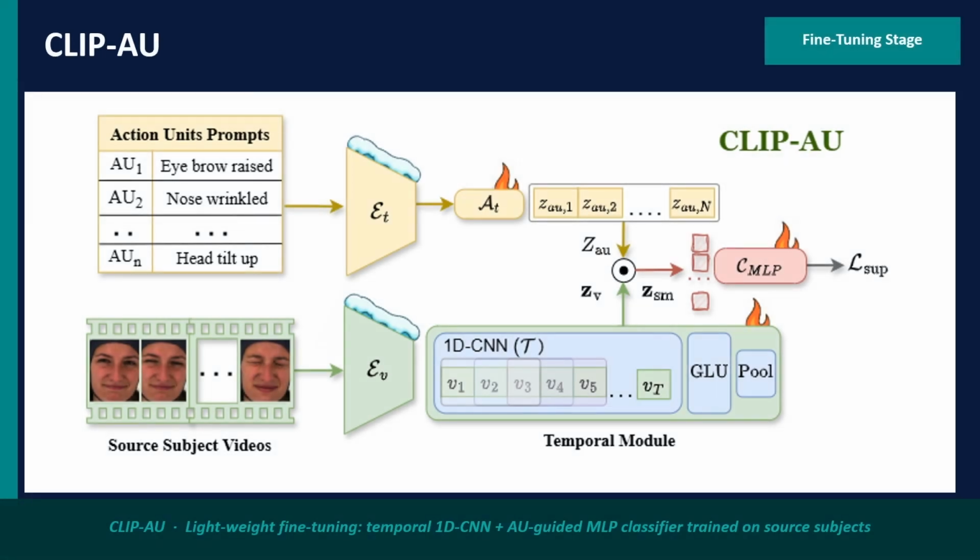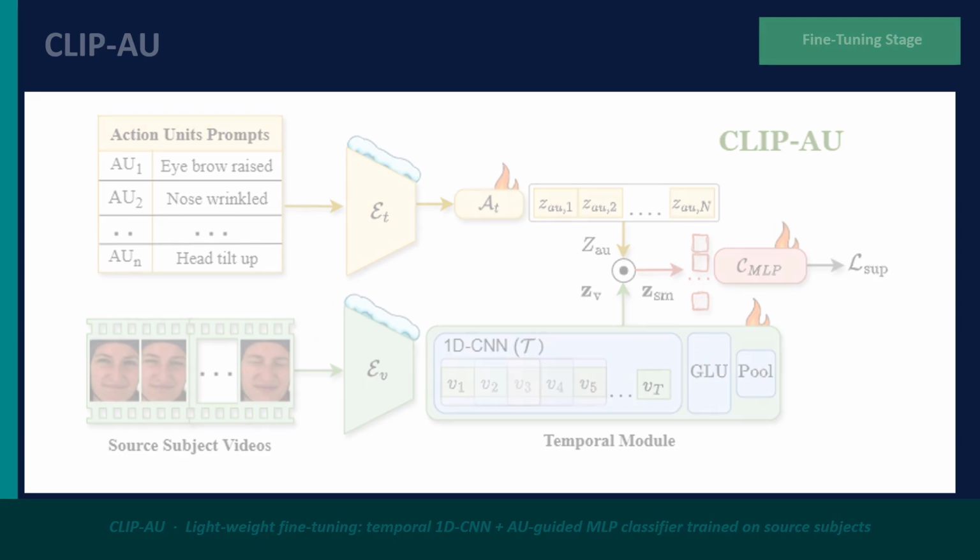So the first stage is training of CLIP-AU using source labeled data. We use image and text encoders which remain frozen. Video frames are encoded using a temporal module containing a lightweight 1D convolution, GLU, and a temporal pooling layer. In parallel, the AU text embeddings are refined using a small adapter. Similarity between the video representation and AU embeddings forms an activation vector. A lightweight classifier maps these to an emotion category using emotion labels but without needing AU annotations.